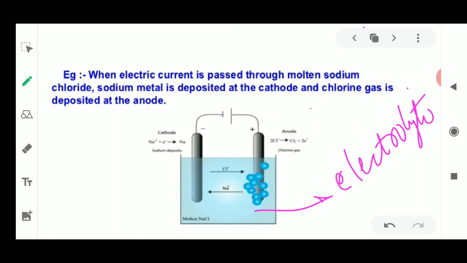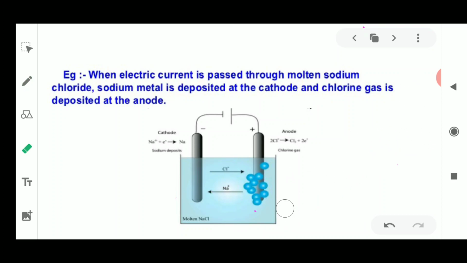So distilled water cannot be used as an electrolyte. We can use salt solutions because they are conducting, since they already contain free ions. These electrolytes are the liquids which allow electricity to flow very easily. So we are using sodium chloride in molten form, and this molten form acts as the electrolyte, because of which the electrodes are deposited with sodium and chlorine. This is how sodium metal is obtained with the help of electrolytic refining.